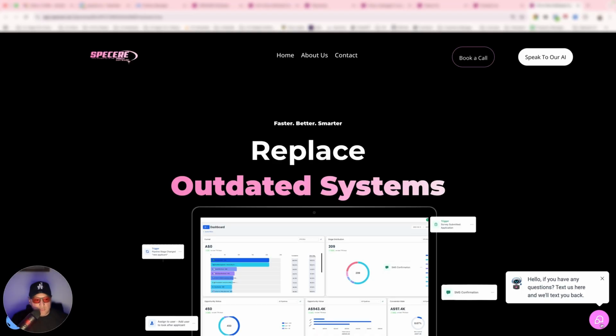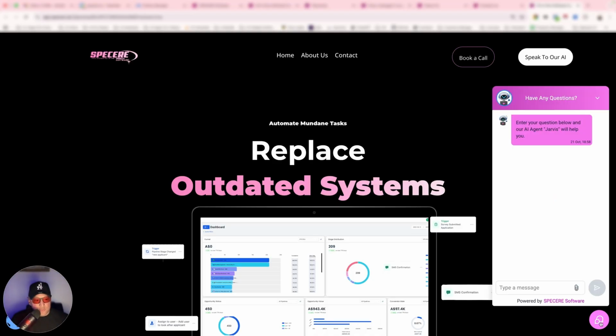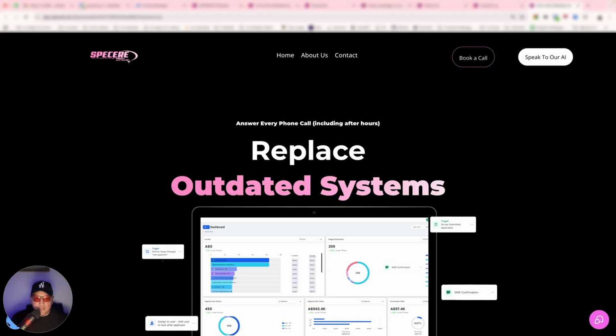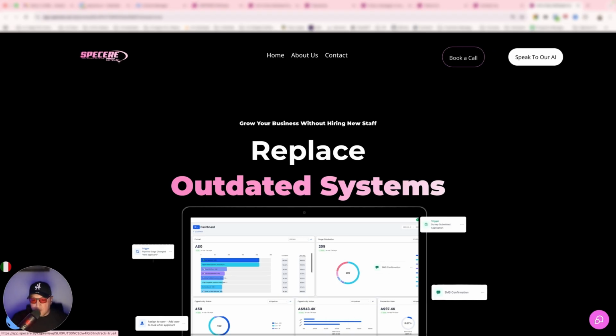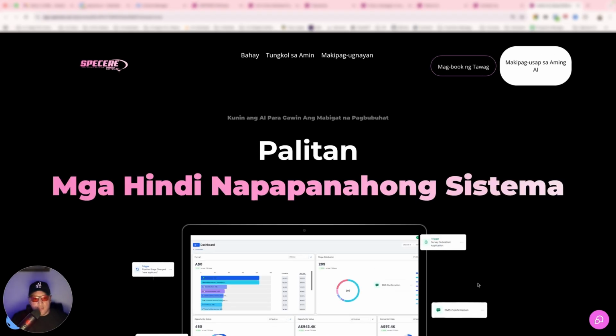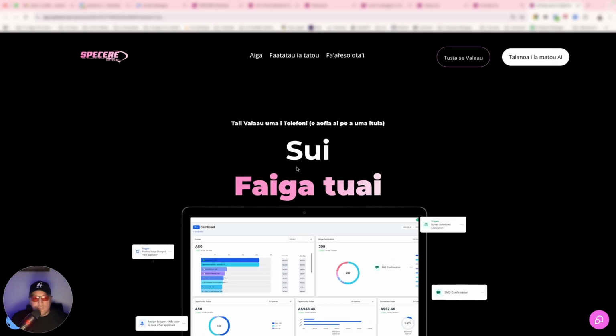Obviously, we've got our voice AI here still, which is what you need. On the left-hand side, we've got this translator where you can translate our website into Filipino, right? Philippines. Also, for those of you that don't know, I'm actually Samoan. You can translate it into Samoan as well, which is pretty cool.